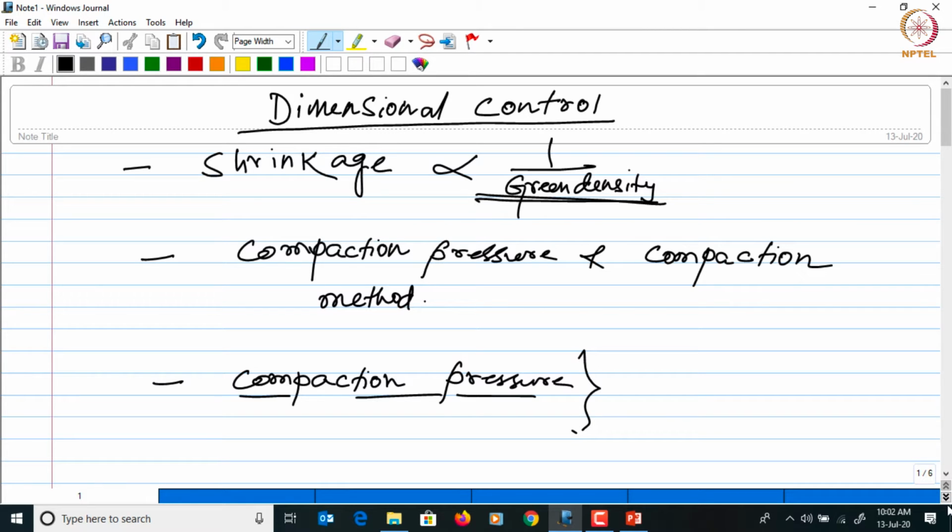So compaction pressure is related to the dimensional control indirectly through the green density. That is what we see here also. The green density is related to shrinkage, which in turn is related to the dimensional control. So let's see in what way this compaction pressure will affect the green density.